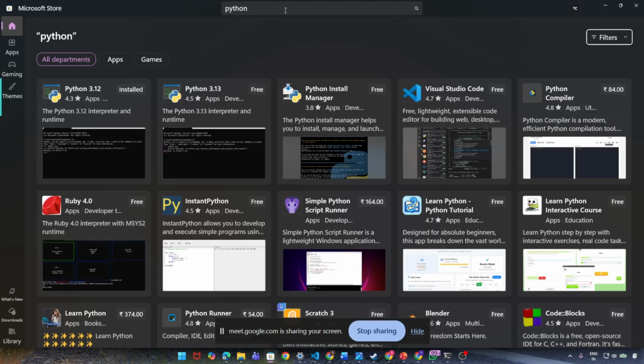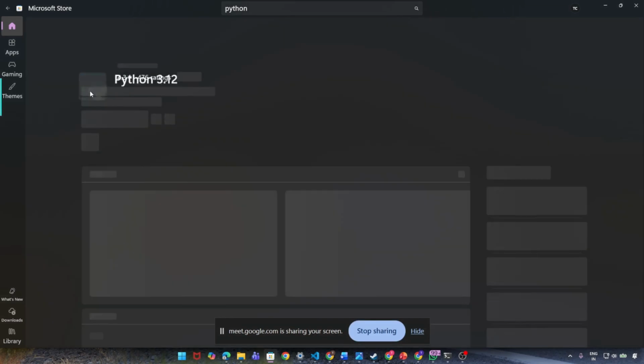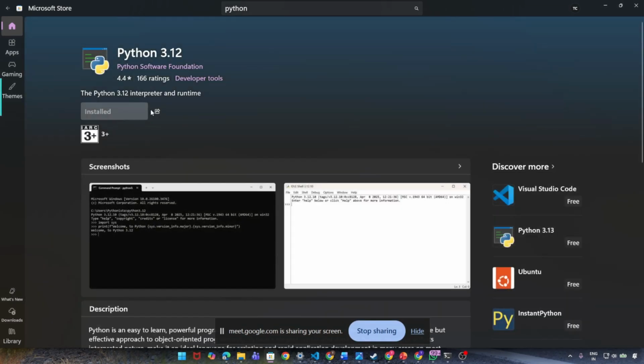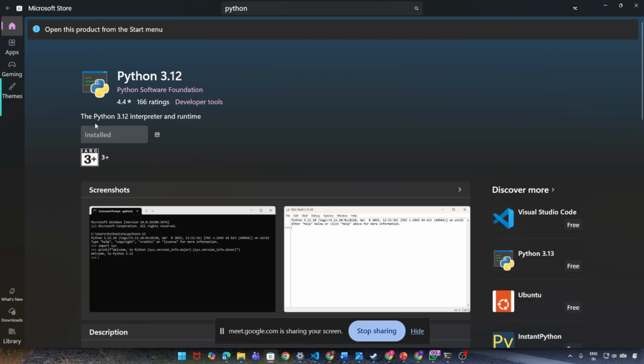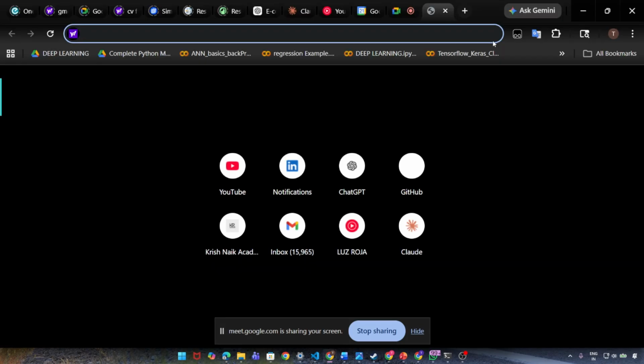That's why I always suggest using Microsoft Store to install Python. This is Python 3.12, which we are going to use in our case, and I want you to install it. For me it is installed, but you need to install it by going to this page. Specifically Python 3.12.